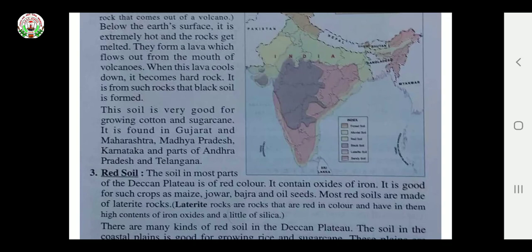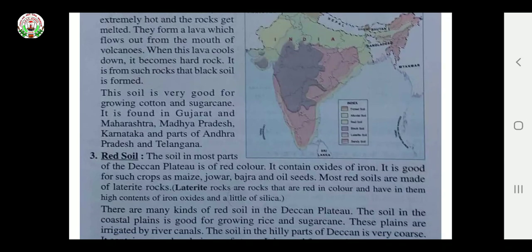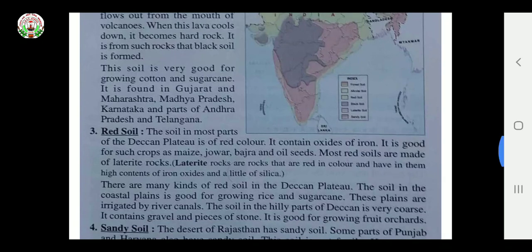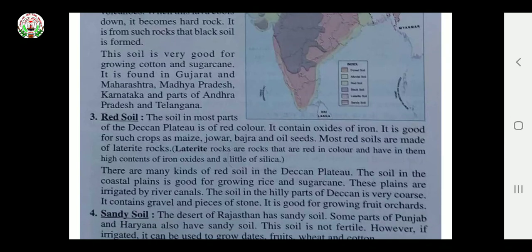When this lava cools down, it becomes hard rock. It is from such rocks that black soil is formed. This soil is very good for growing cotton and sugarcane. It is found in Gujarat, Maharashtra, Madhya Pradesh, Karnataka and parts of Andhra and Telangana also.